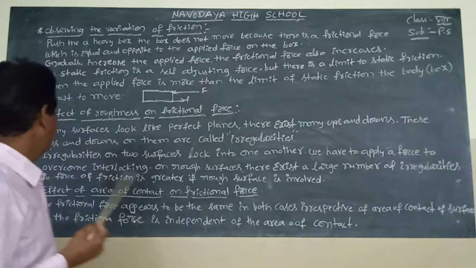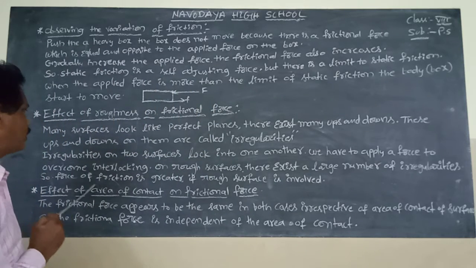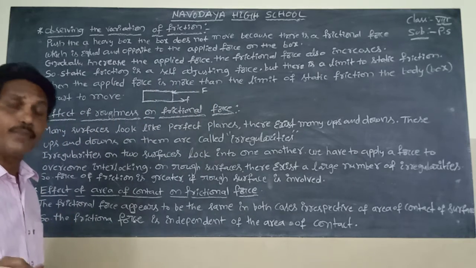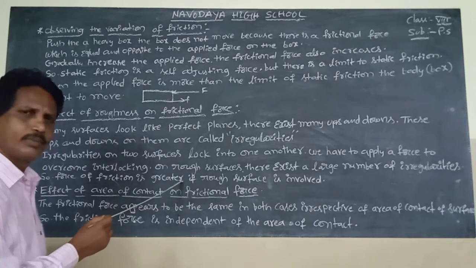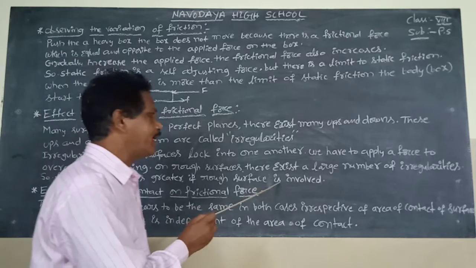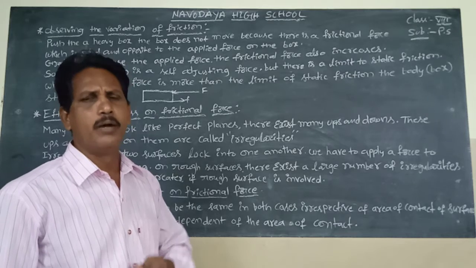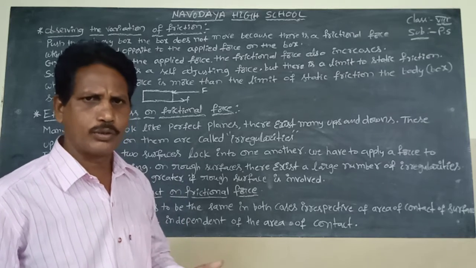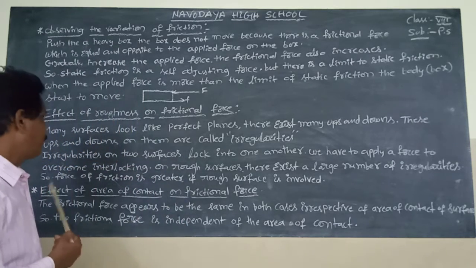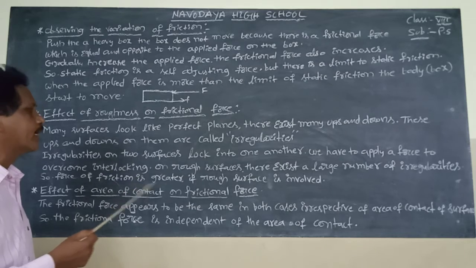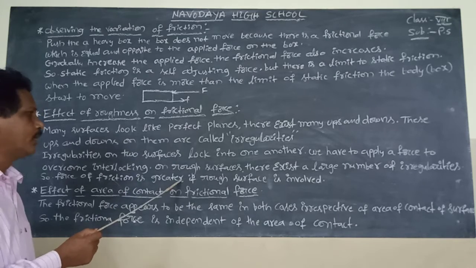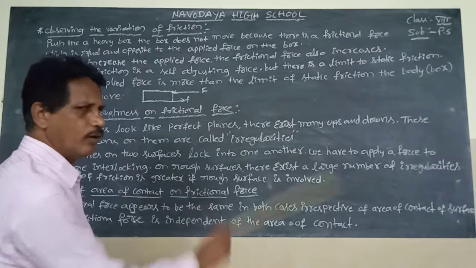Okay, next one. So the force of friction is greater if a rough surface is involved.